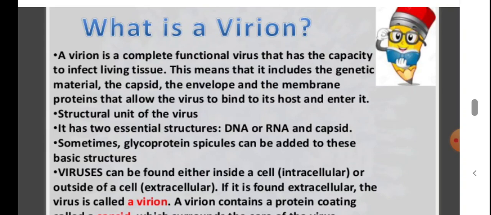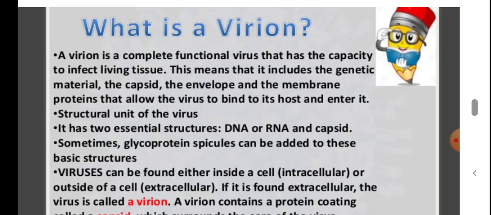This structure includes the genetic material, the capsid and the envelope, the membrane proteins which allow the structure to bind to the host. This much structural features should be there in this virion.